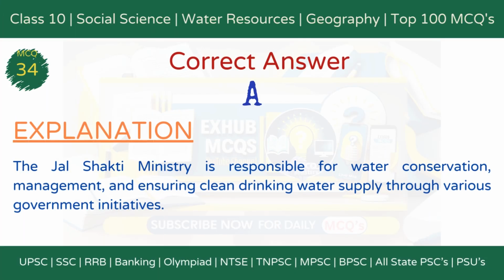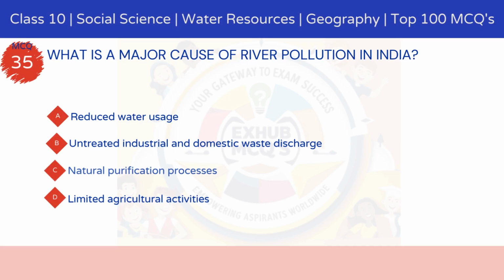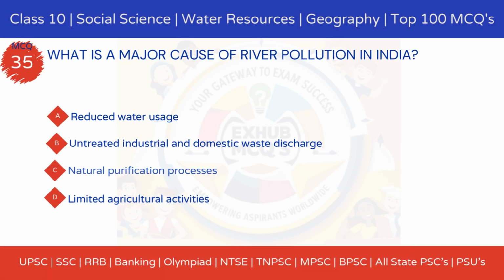The correct answer is option A, promoting water conservation and supply. Explanation. The Jal Shakti Ministry is responsible for water conservation, management, and ensuring clean drinking water supply through various government initiatives.